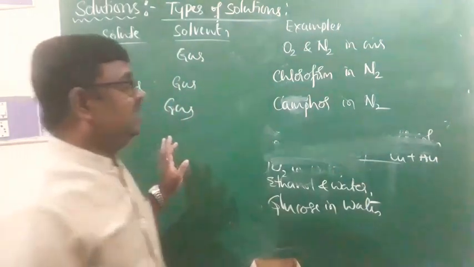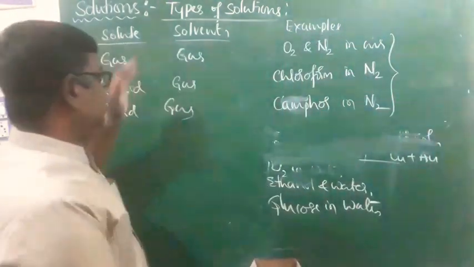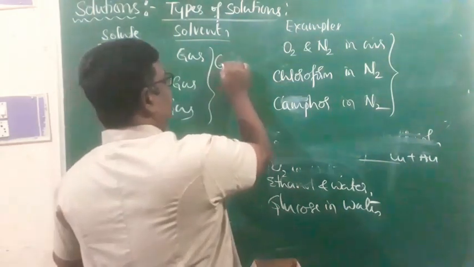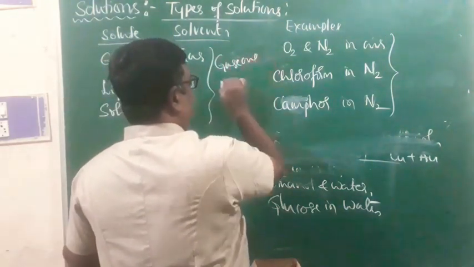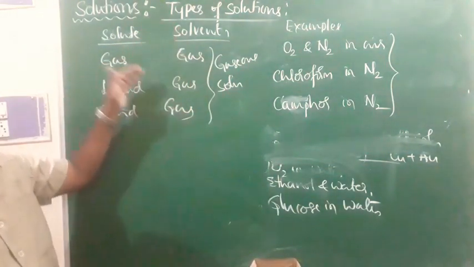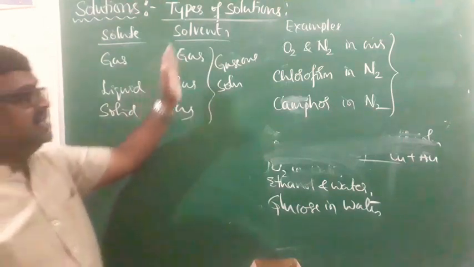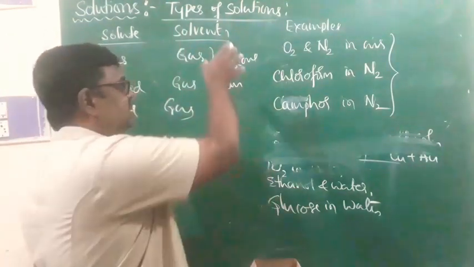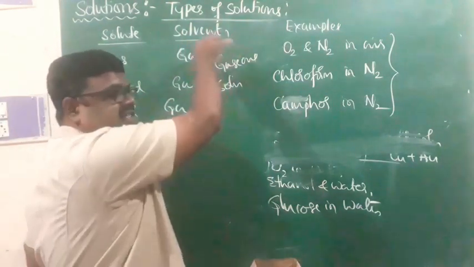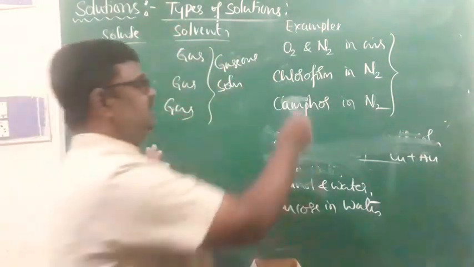These three types come under gaseous solutions, because the solvent is a gas and the solute will have different physical states. Therefore the physical state of these solutions will be gaseous, right? That is what we call gaseous solutions.